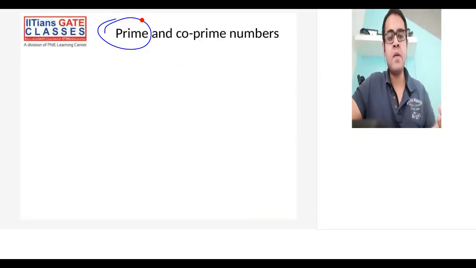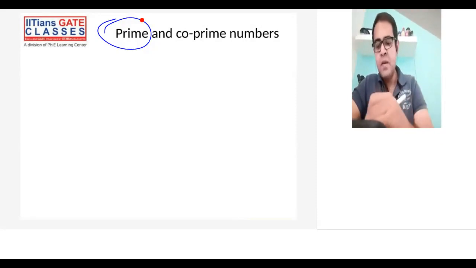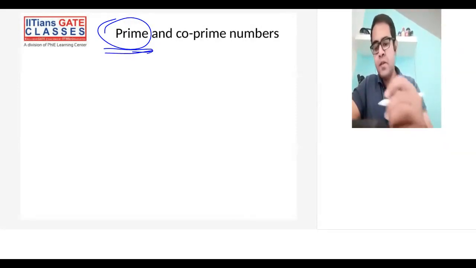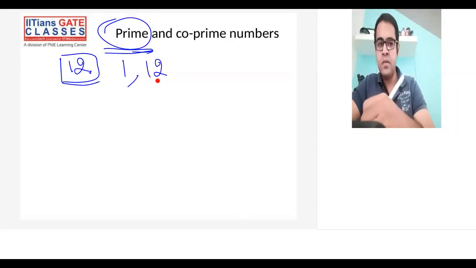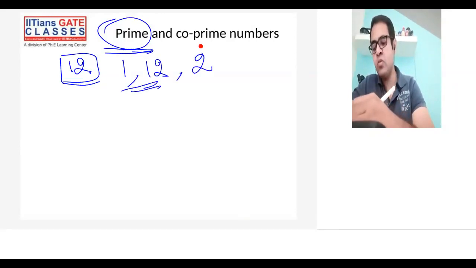Prime numbers are numbers which are divisible only by themselves and 1. Let's take an example, it will be much easier. Let's say 12. Now 12 is divisible by 12 and 1 both, but it is also divisible by 2, so it is not a prime number.